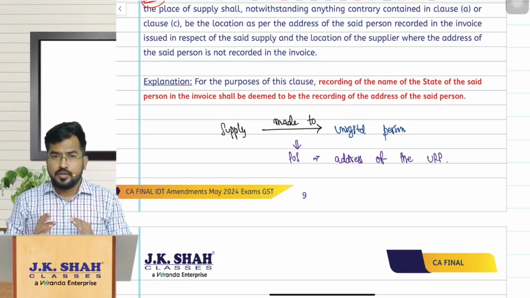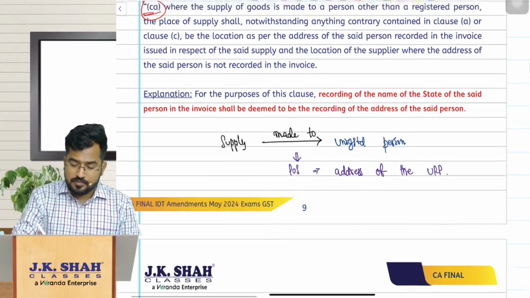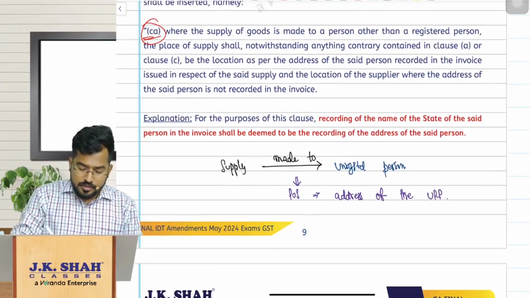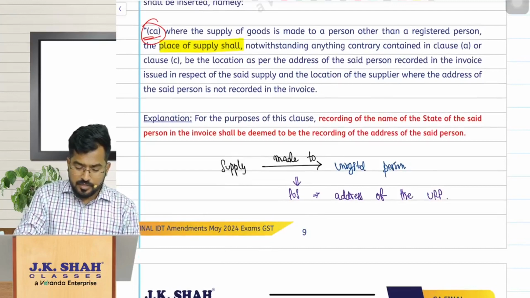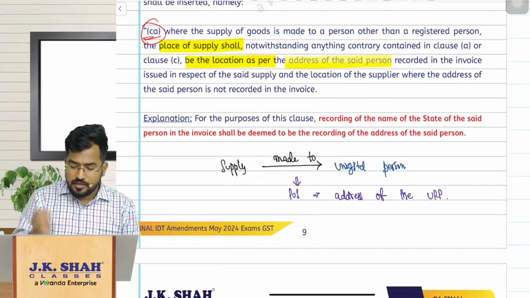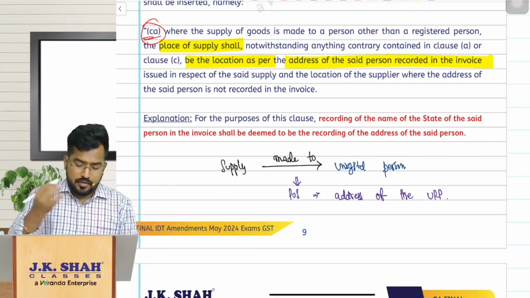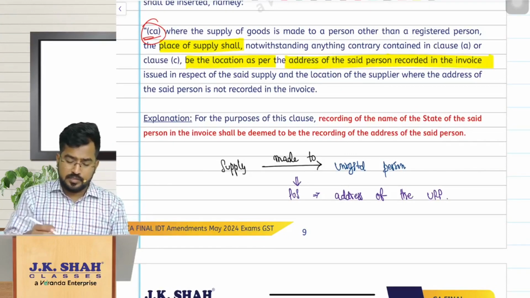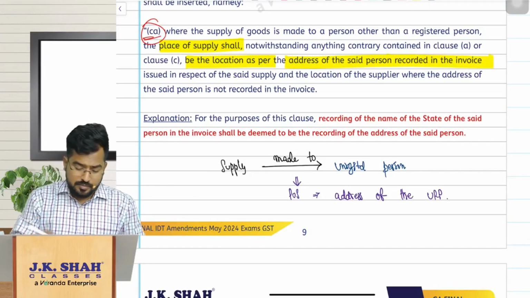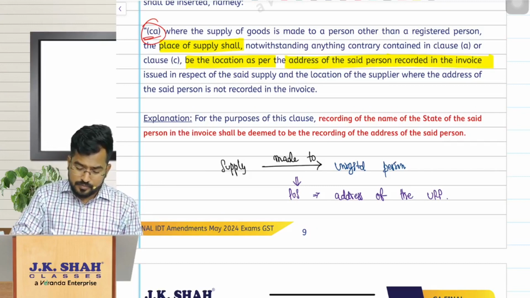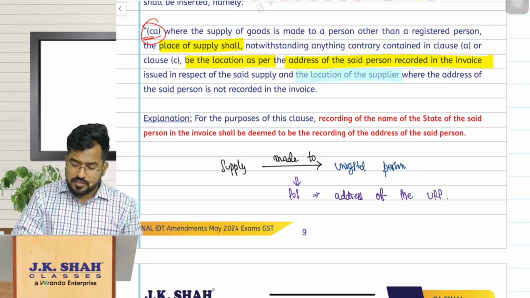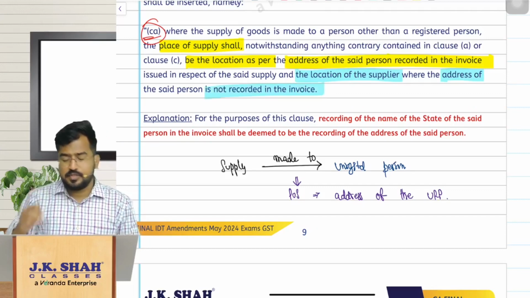So if the address is not available, the place of supply shall be the location of the recipient which is recorded in the invoice. No, sir, the location of the recipient is not recorded. Then the location of the supplier, where that address is not recorded in the invoice.